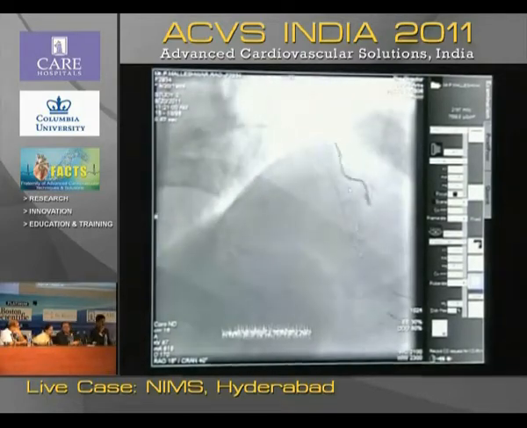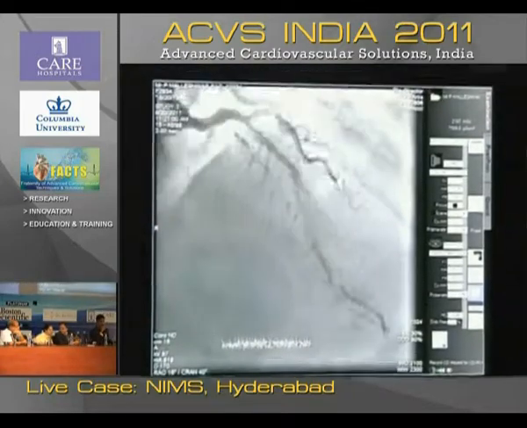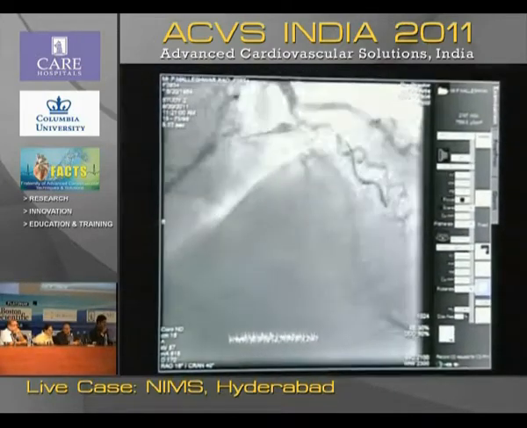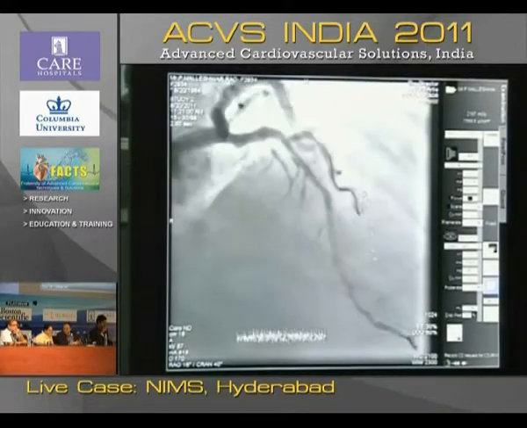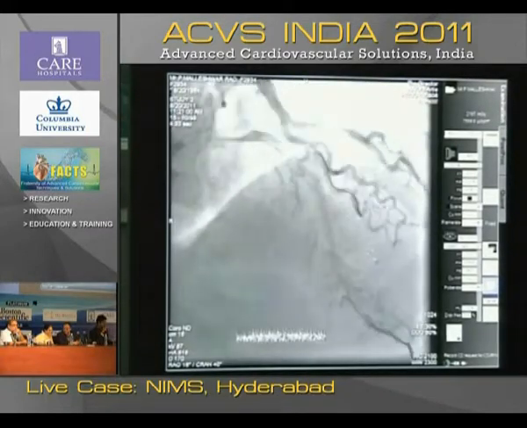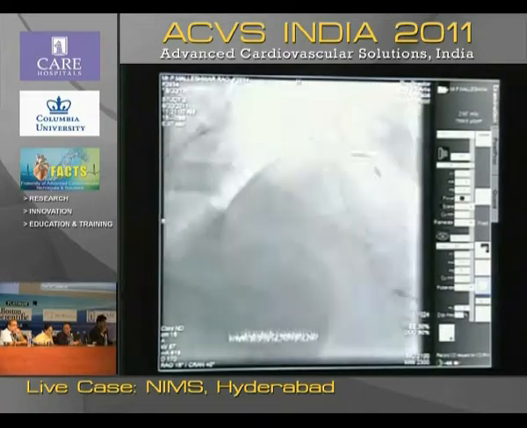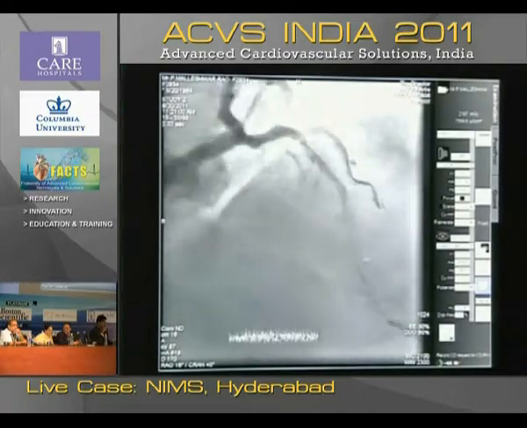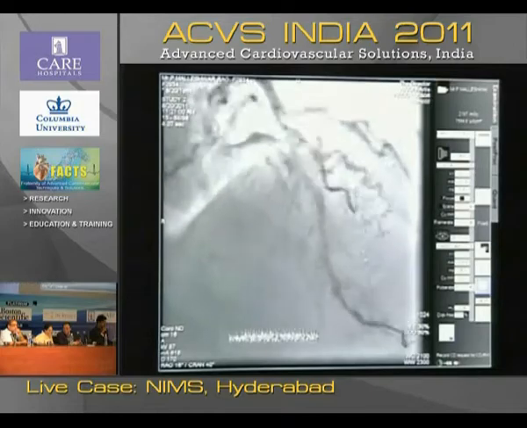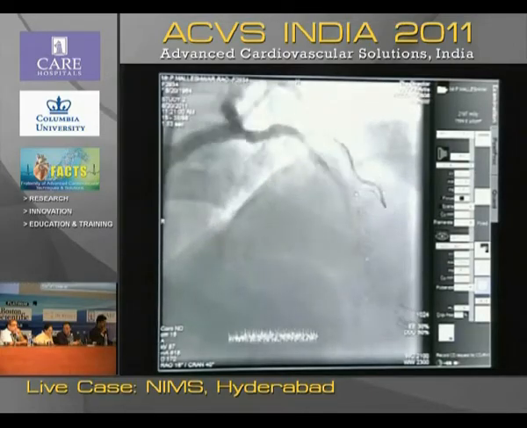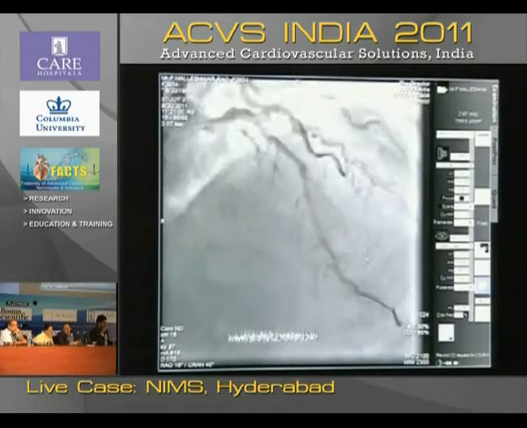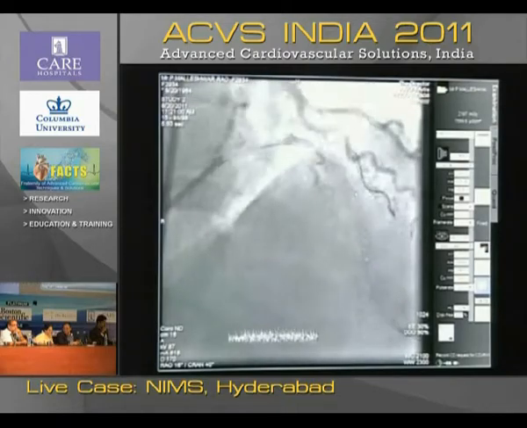So this is the 3D image of this bare stent. It is mounted on two balloons. So basically, there are two independent balloons on which the stent is mounted. One balloon will go into the side branch and the other balloon will go into the main vessel. And both the shafts of these balloons are together by means of a peel-away sheath.